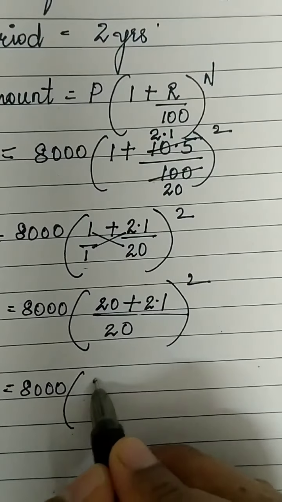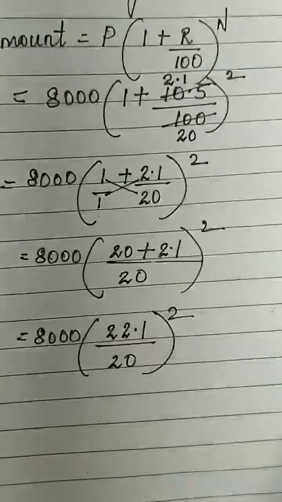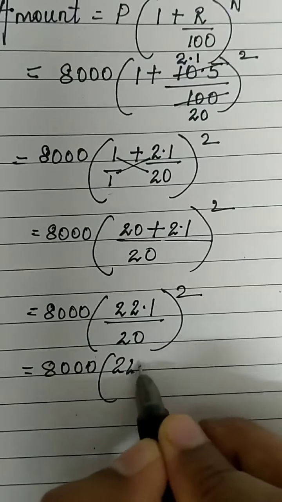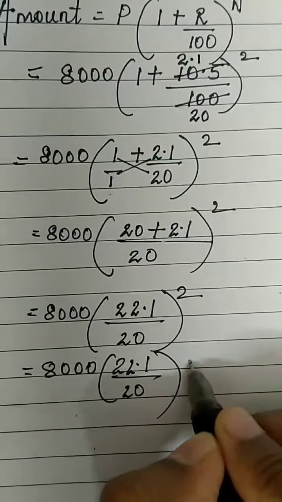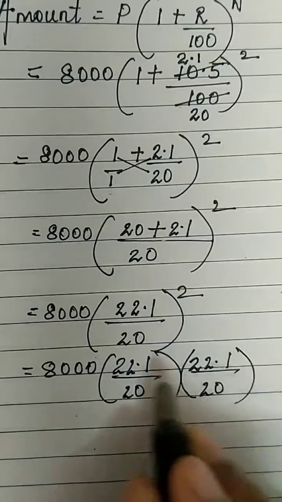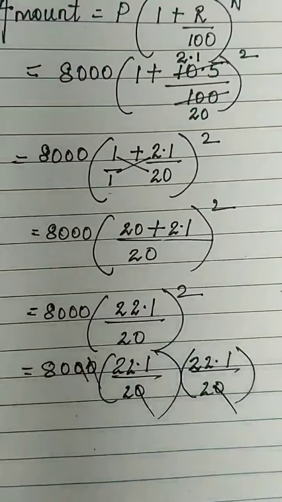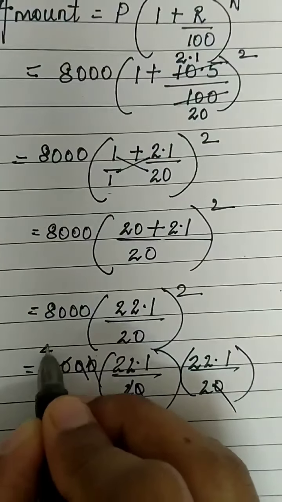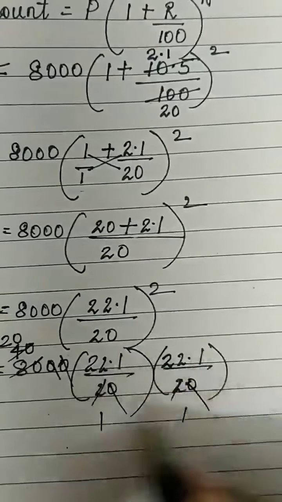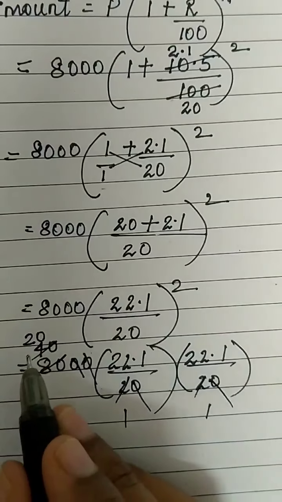20 plus 2.1 will be 22.1 upon 20 the whole raised to 2. Easy. 8,000 times 22.1 upon 20 multiplied by 22.1 upon 20. 2 times I multiplied. This 0, 2 zeros down, 2 zeros up, cancel. 2 ones are, 2 fours are and 0. 2 ones are, 2 twos are and 0. Now so simple calculation, multiply 22.1 into 22.1, that multiplied by 20.